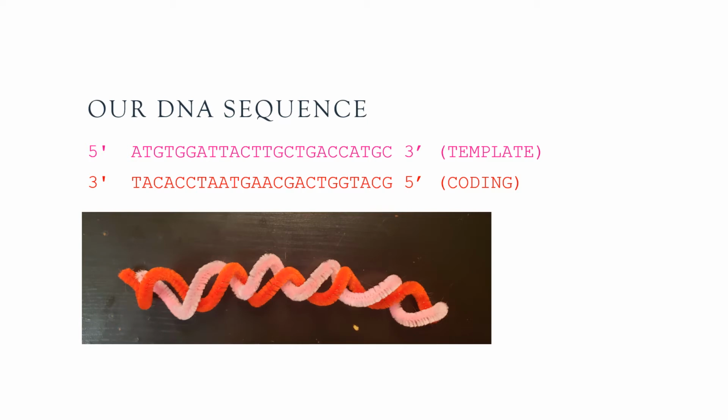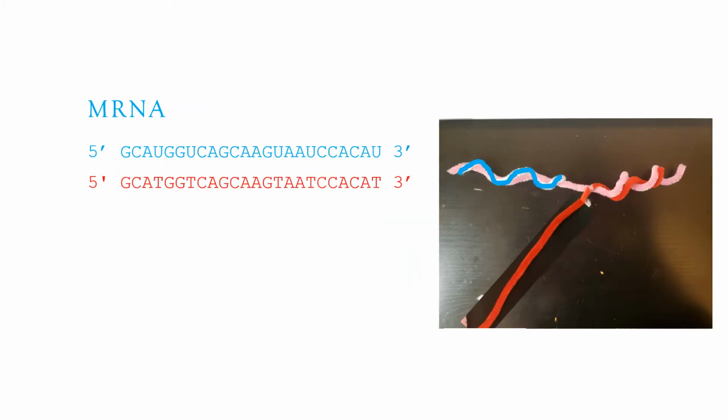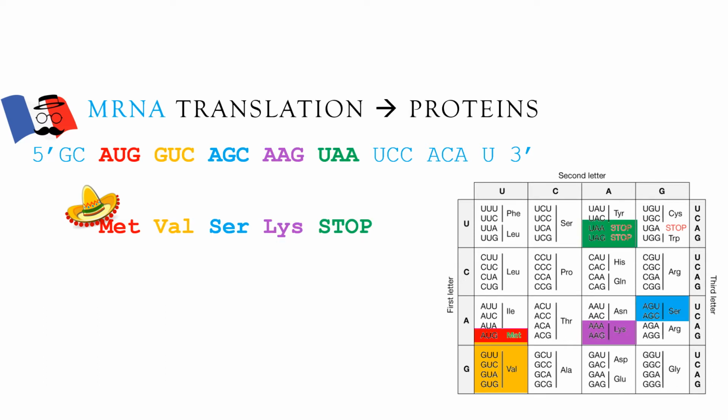So here's our DNA sequence, and here mRNA is being transcribed. So our mRNA is similar to the coding strand, except the thymines are replaced with the uracil. mRNA, a language of codons, is translated into the amino acid language of proteins. This can be compared to translating from French to Spanish. One can do so using the codon dictionary, which I've highlighted the codons and their produced amino acid sequences.